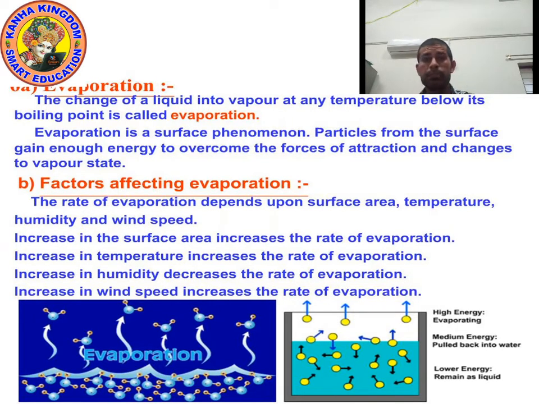That is the difference between boiling and evaporation. Yes, for boiling, we need a particular temperature. For evaporation, we need a temperature which is below the boiling point. Okay, any temperature below the boiling point. So, what is evaporation? Liquid changes into gas at any temperature below its boiling point.